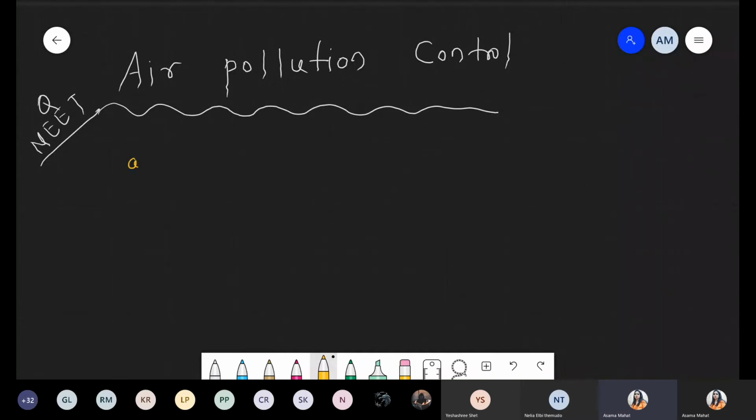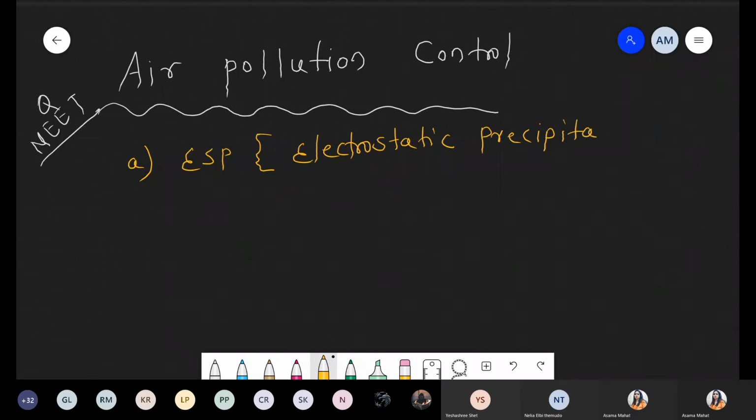So the first technique is ESP, electrostatic precipitator.